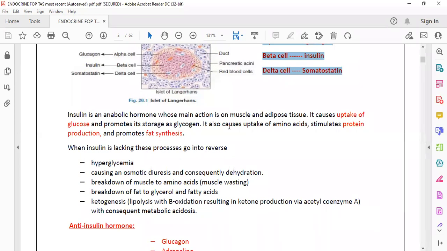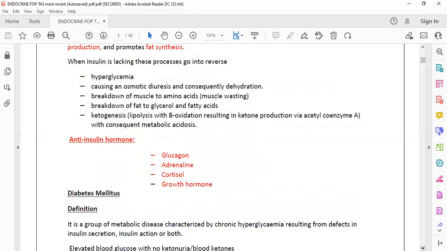So we come to know the function of insulin, and what will happen without insulin. This is a very important topic which has come several times in the exams. Some questions repeatedly come in the exams, and if we take proper preparation for this, then it will be easy for us to pass the exams.